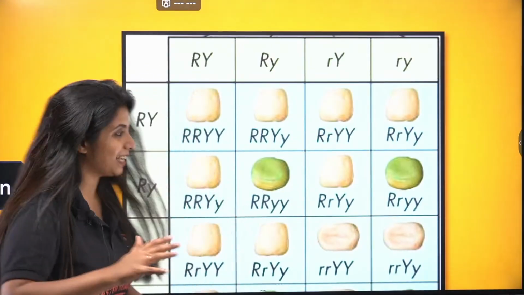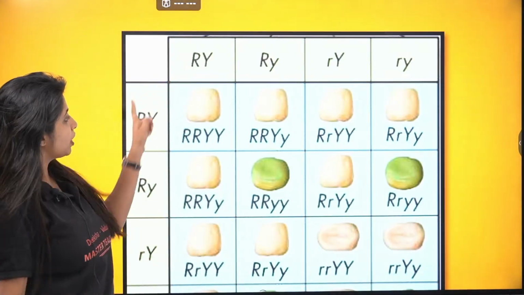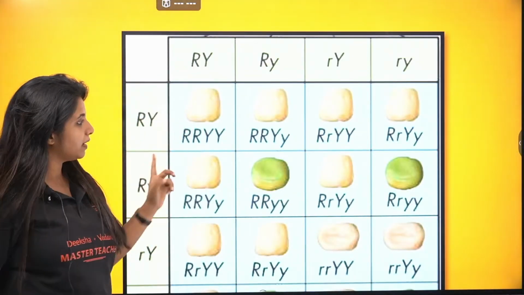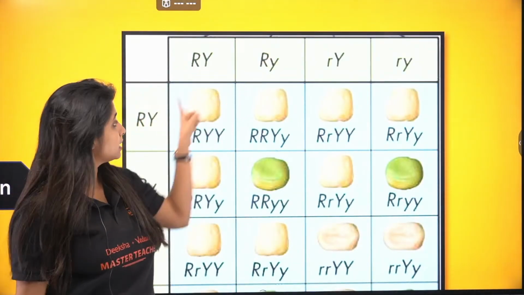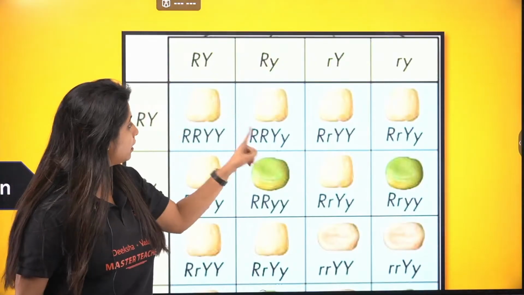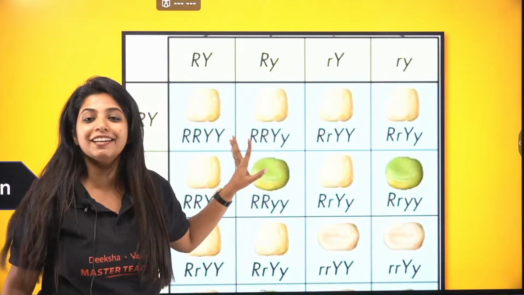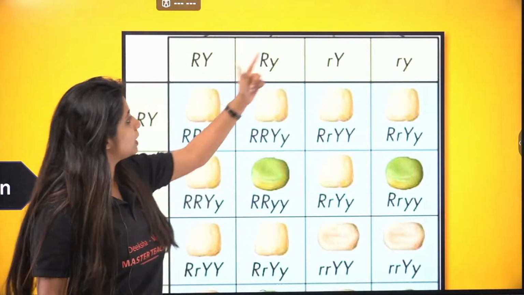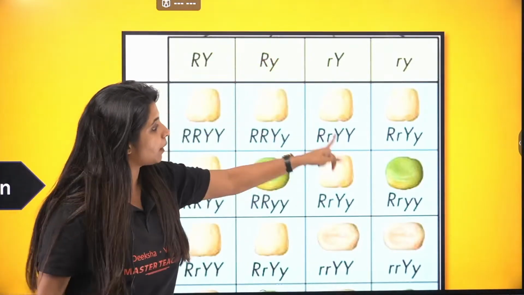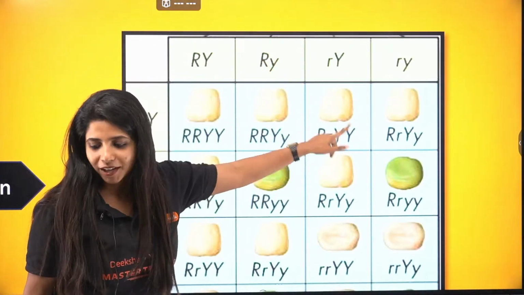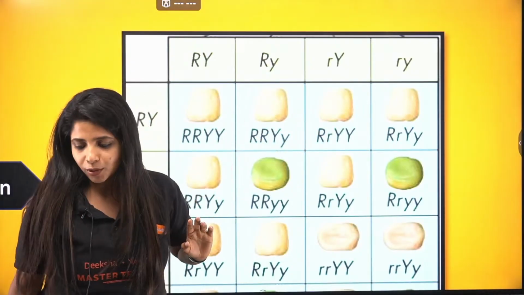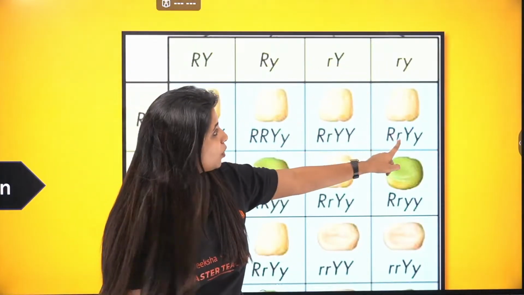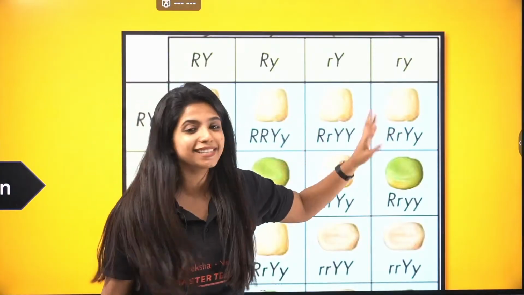Cool? Yes. Now I'm coming back. When I cross this and this, what do I get? Capital R, capital R, capital Y, I got round and yellow. When I cross this and this, capital R, capital Y, small y, still round and yellow only because Y is dominant. Capital R, small r, capital Y: still round and yellow because this is dominant over the other one, right? And finally, capital R, small r, capital Y, small y, still round and yellow.